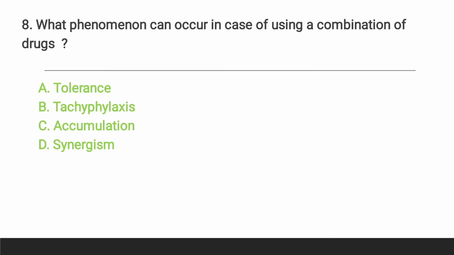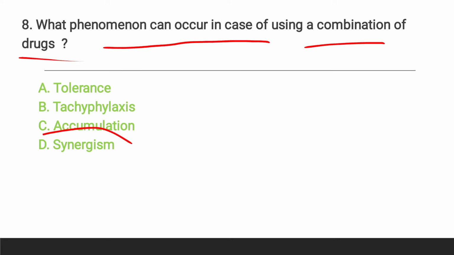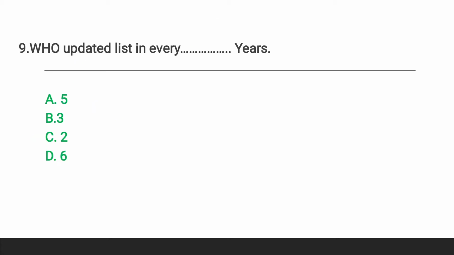Next, question number 8, what phenomenon can occur in case of using a combination of drugs? Here the right answer is option D, synergy. As you know, synergy means when we use any two drugs in combination, their pharmacological effect is increased as compared to when the drugs are taken individually.